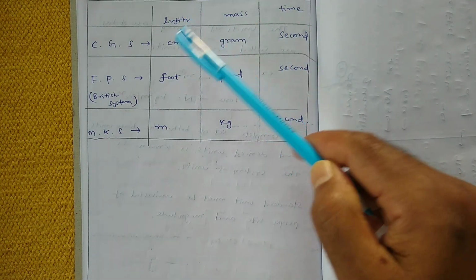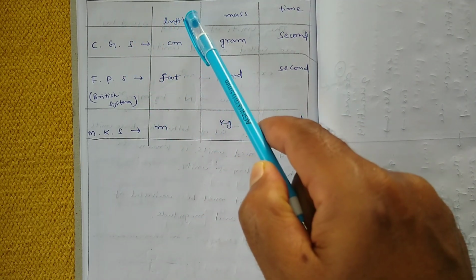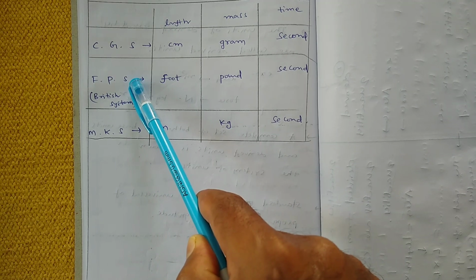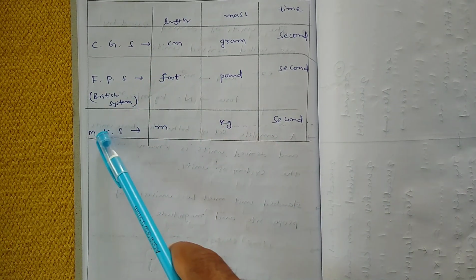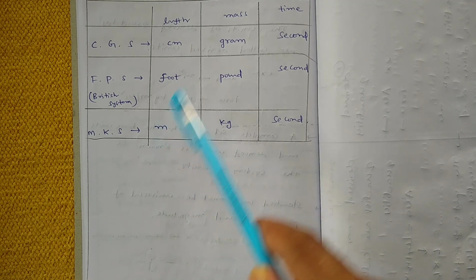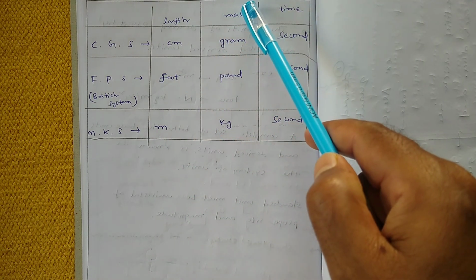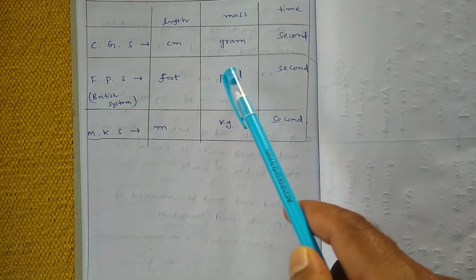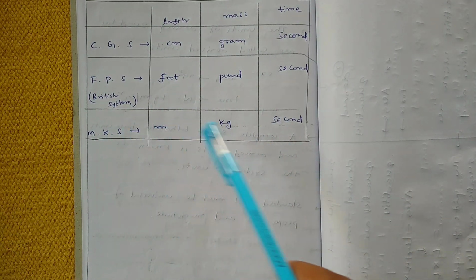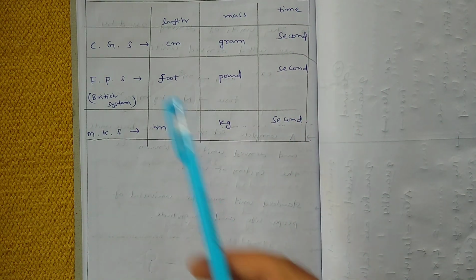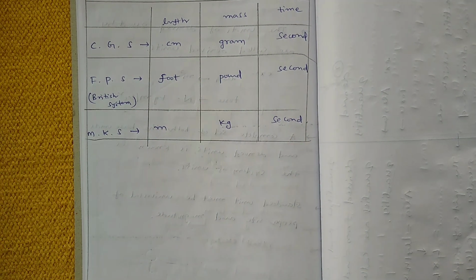In FPS system, foot. Whereas in MKS system, meter. Then what are the units of mass? In CGS system, gram. In FPS system, pound. In MKS system, kg. Whereas in case of time, it is second only. So try to remember this table.